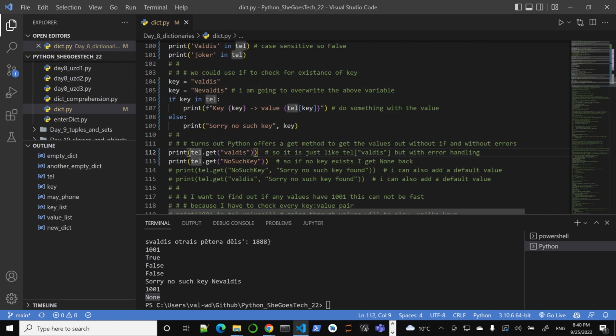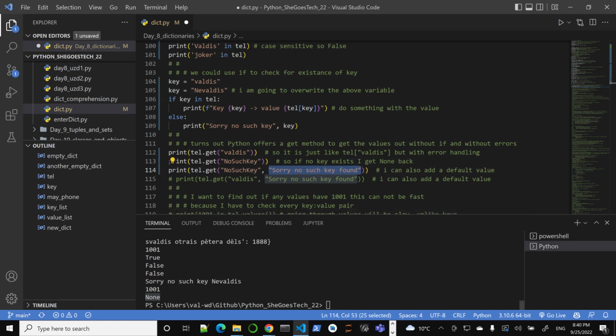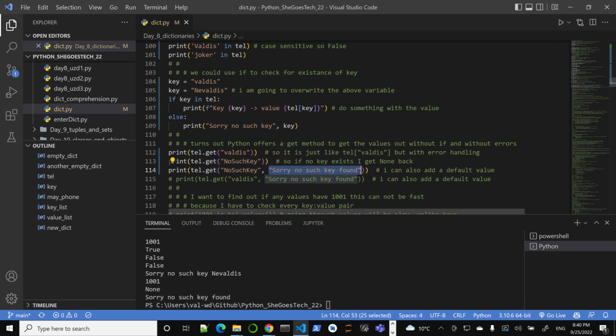But it's even better. You can use it to provide the default value. So you say, if there's no such key, then you give this message. Instead of the default value being None, which is like an empty nothingness, you want to actually provide some value for those cases when you don't have a matching key. And yes, sorry, no such key found. So if I provide my existing key, what do I get? Will I get my phone number or will I get this? Since it exists, I will get the matching value for this key. As you can see, 1001.